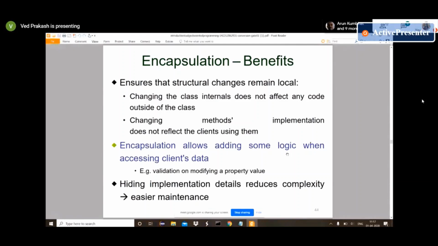It's basically the same thing. Encapsulation allows adding some logic when accessing clients' data, verifying and validating, hiding implementation detail, reducing complexity, and easier maintenance.